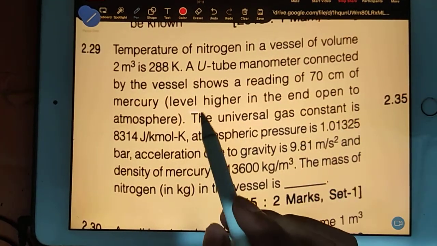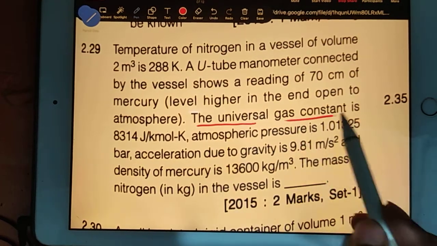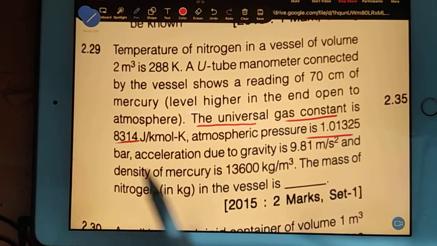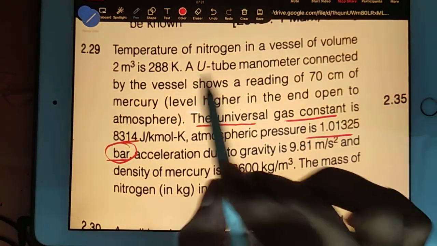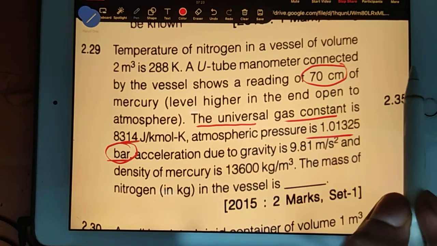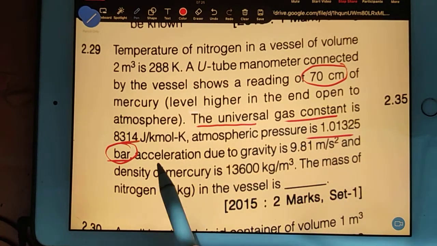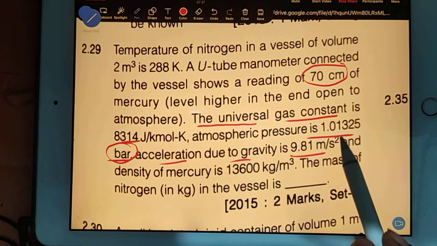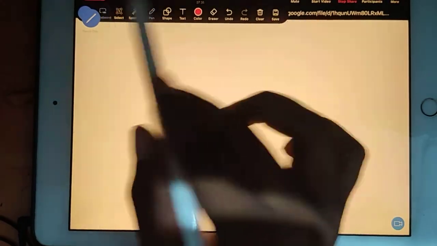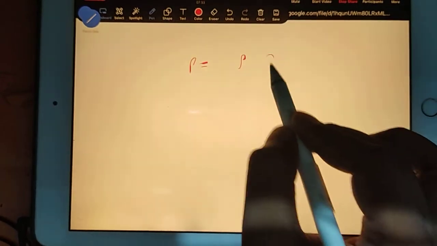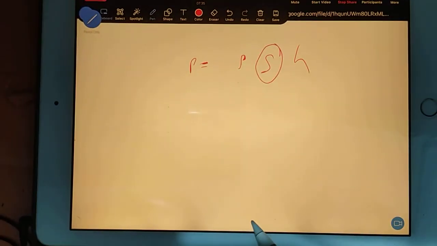So the universal gas constant is given and atmospheric pressure is also given. Mistakes are here. In the U-tube manometer you have 70 centimeter. These are the mistake points. Acceleration due to gravity is clearly given in SI unit. Why is it given? Because we have to use the formula P is equal to rho g h. That's why they have given the g value.